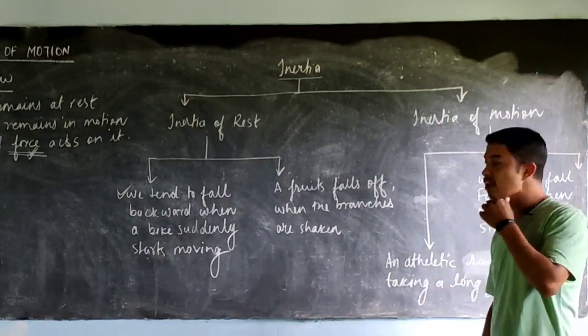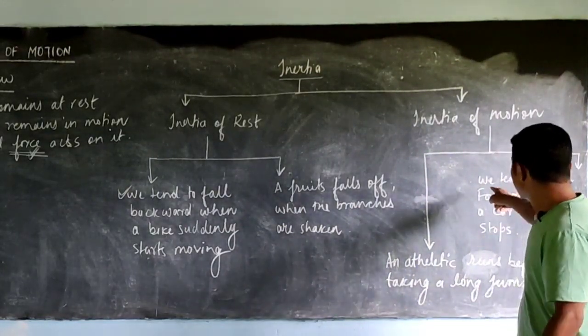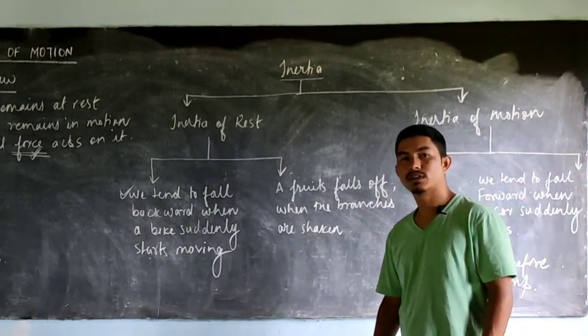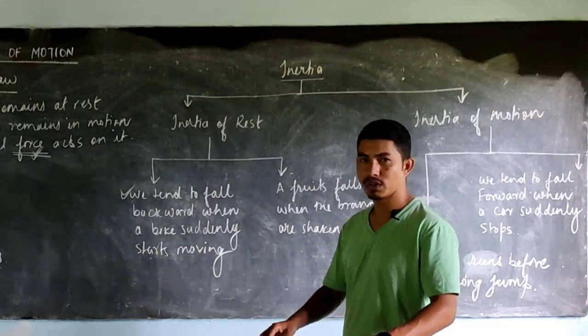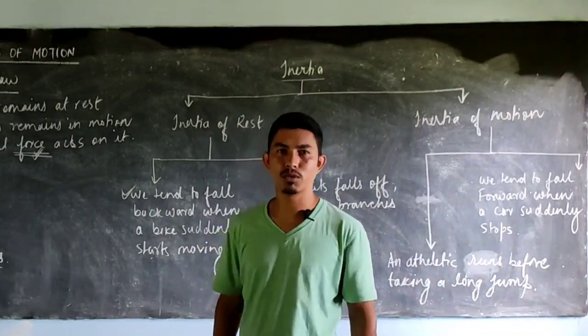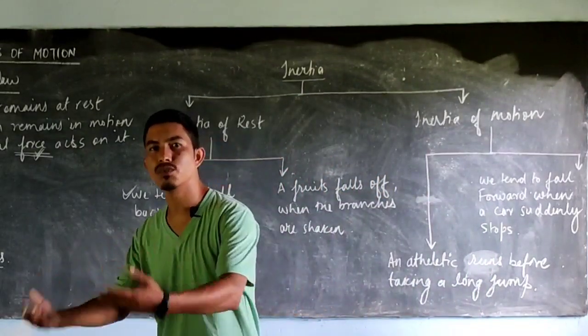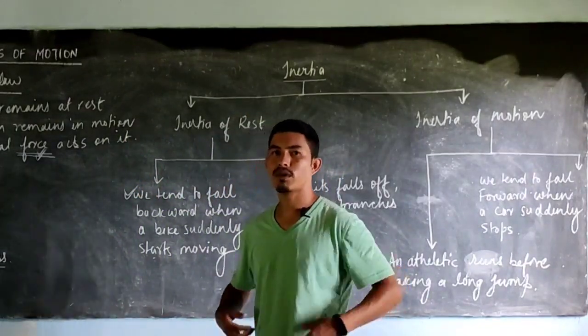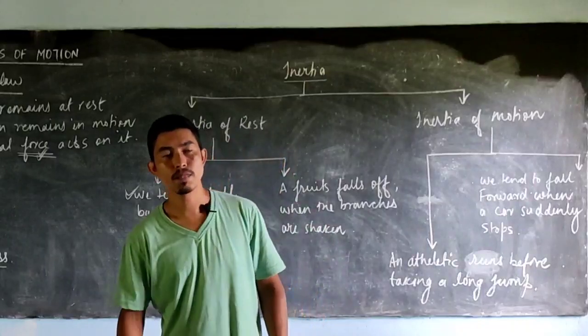Now coming to the inertia of motion, we tend to fall forward when a car suddenly stops. Not only a car, even a motorbike. When you are on a bike and the motorbike suddenly stops, we always tend to fall forward. It is because along with the motorbike, the whole of our body is in the state of motion.